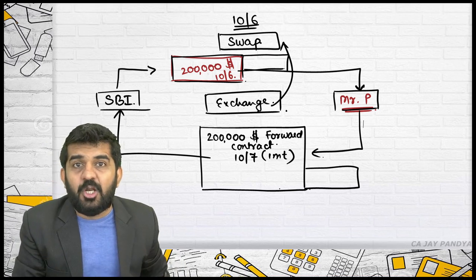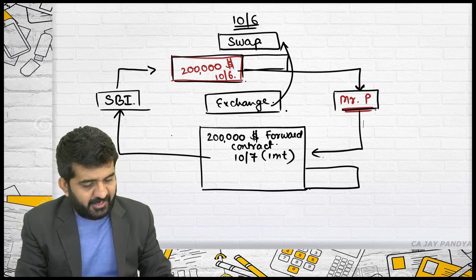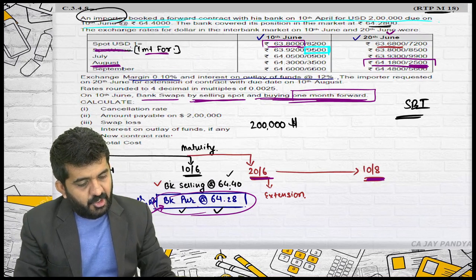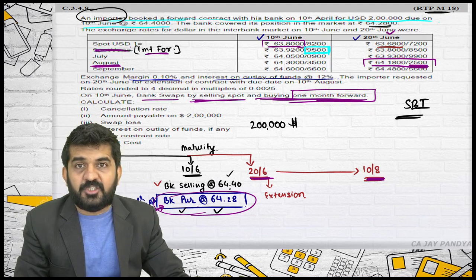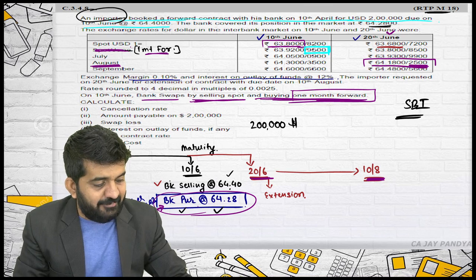of $2 lakh is having a price. Let me write down the rate. What is the rate of $2 lakh spot? $2 lakh spot, this is which date? 10th June. $2 lakh spot can be sold in the market at 63.80.